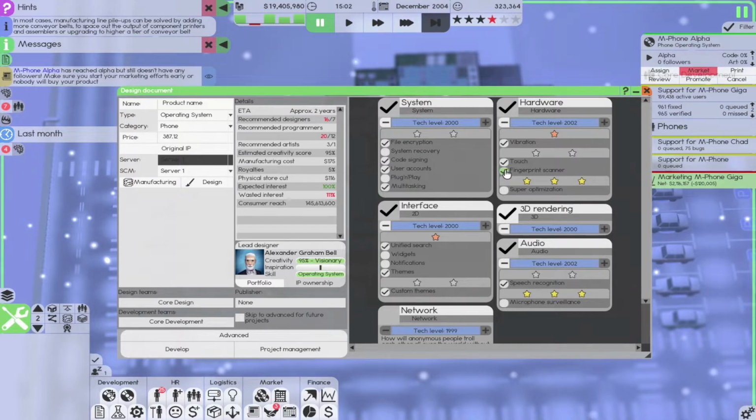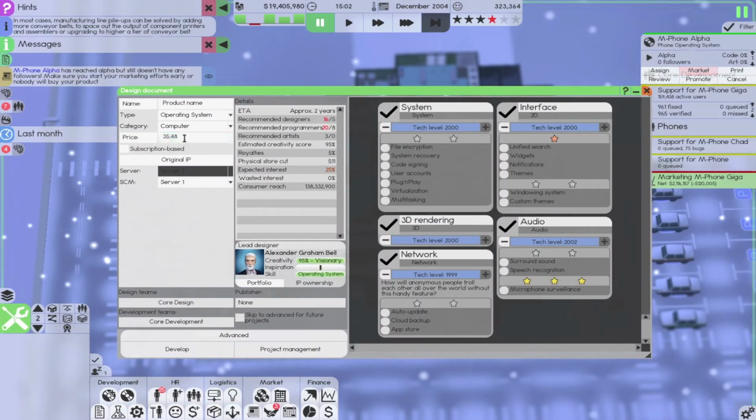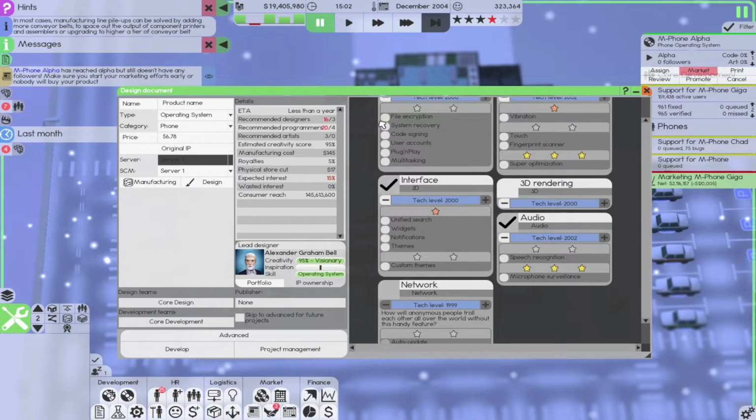I'm curious. Okay, it doesn't look like it's adjusting with this. So actually, let me go ahead and close this and reopen this because I want to know what price it suggests. So phone operating system. Going to do file encryption, all of these. I want the price to adjust with it so that I know that exact value. Vibration and touch. It doesn't look like touch changes the value at all. 3D rendering. So that isn't changing the value, is it? Okay. Interesting.